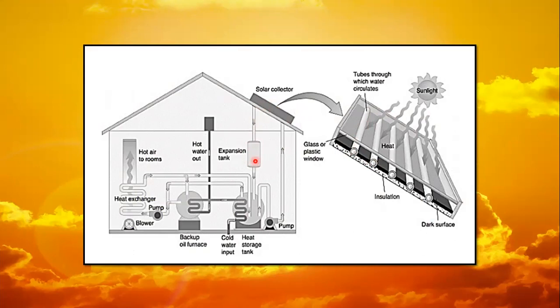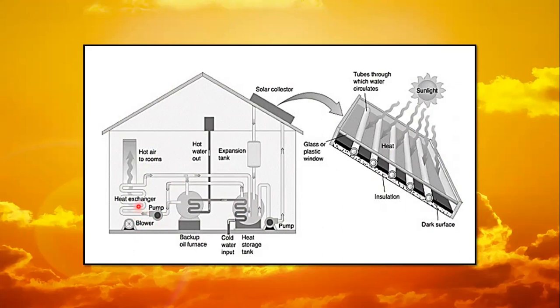In the expansion tank, the solar heat expands and is transferred into the storage tank. In this storage tank, the heat is stored, and the cooled water is passed away. So this heat warms up the cold water, and this water can easily be used for the home. The excess heat is transferred to the other pump. This pump below transfers the heat.